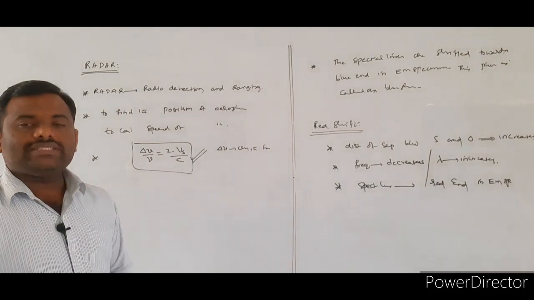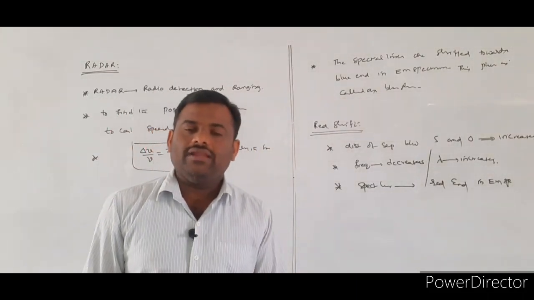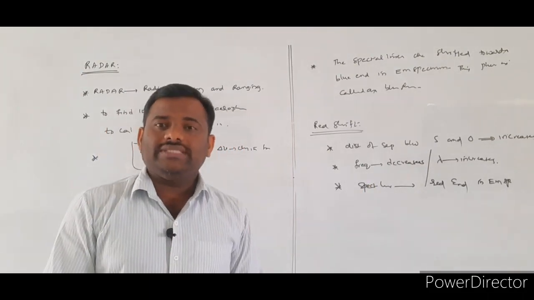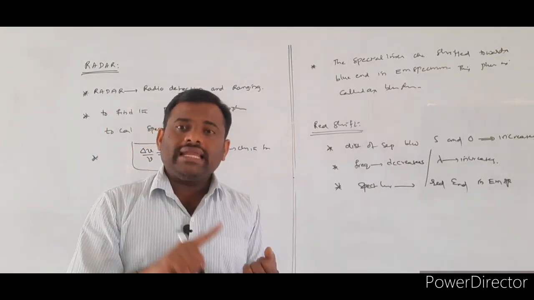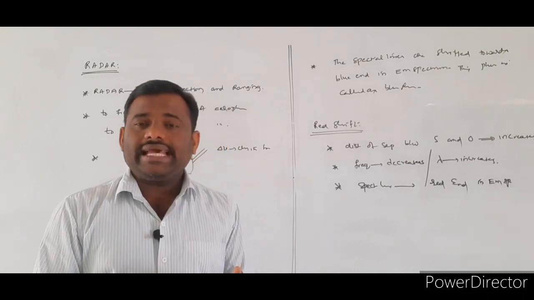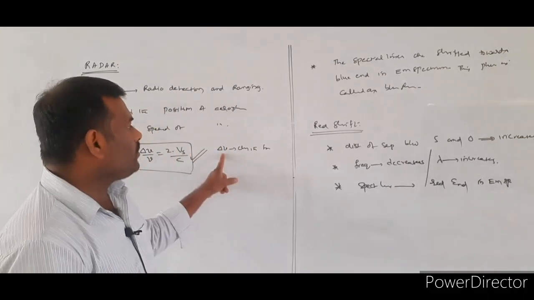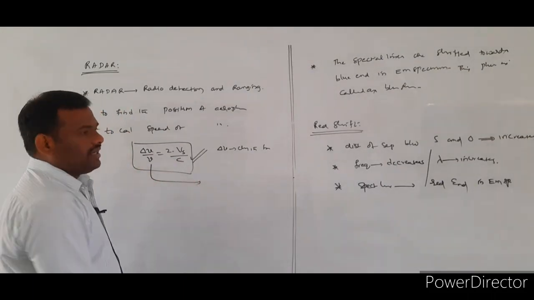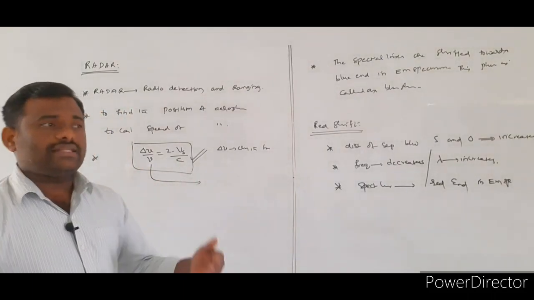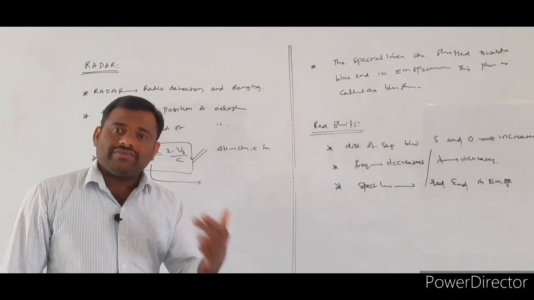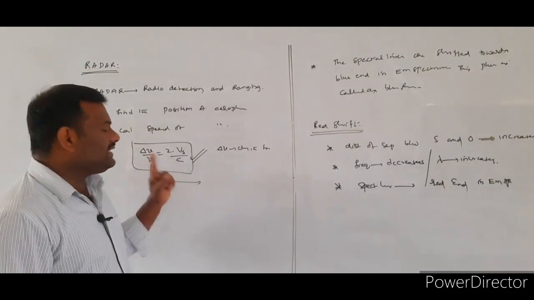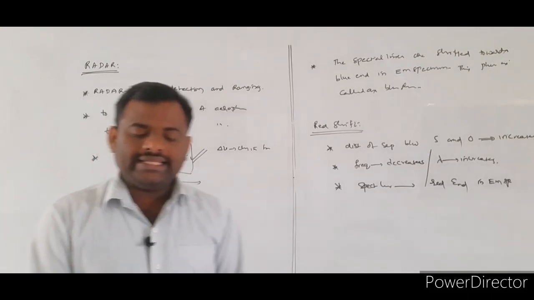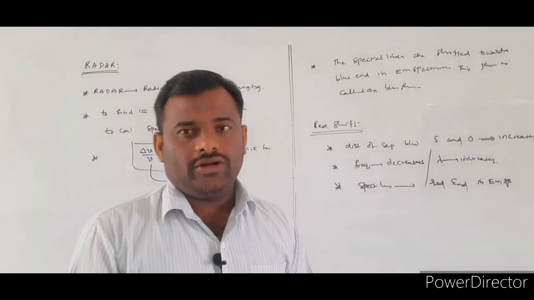By analyzing the incident frequency sent from the transmitter and the received frequency of the reflected waves, we calculate the change in frequency. Here nu is the frequency of the signals we send from the transmitter, and c is the speed of light. Using this formula, we calculate the speed of the given aeroplane.